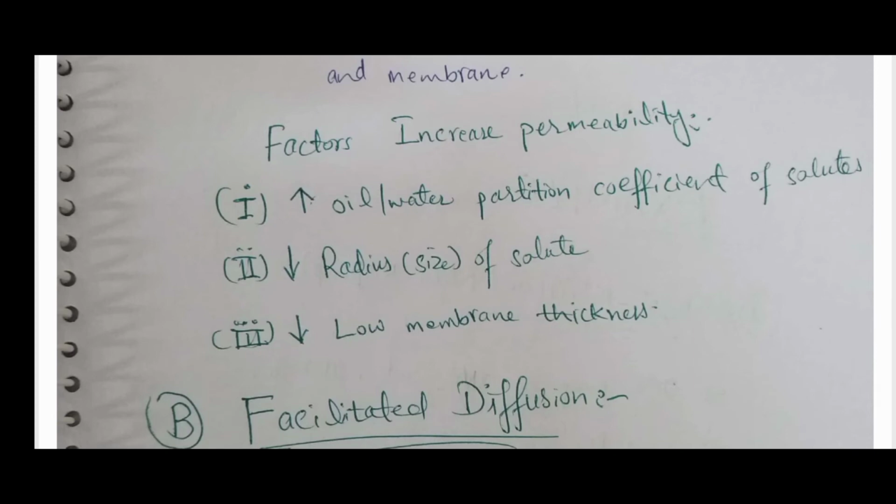Factors that cause an increase in permeability: a high oil or water partition coefficient of the solute. If the coefficient is high, it causes permeability to increase. A small radius or small size of the solute also increases permeability. And also low membrane thickness: if the membrane is thin, the particles can easily cross the cell membrane.